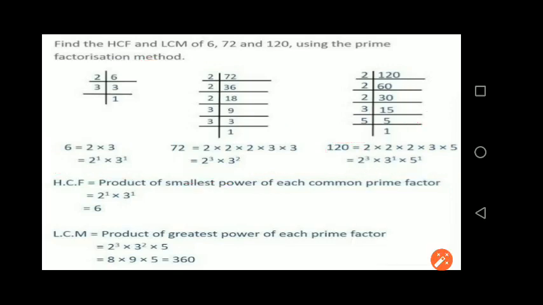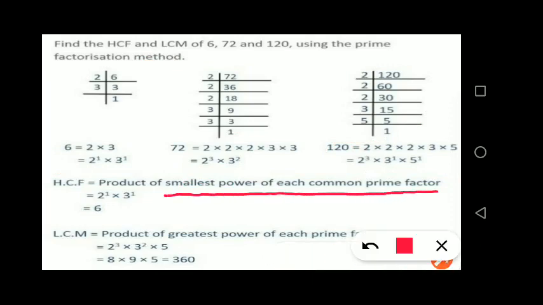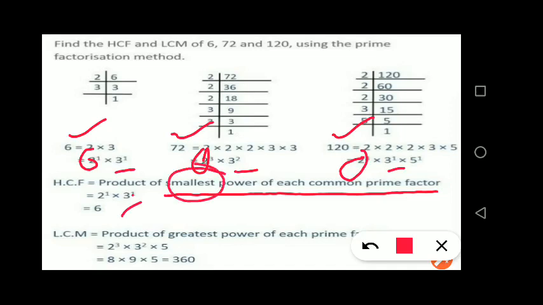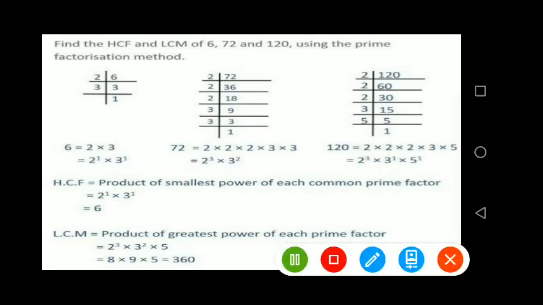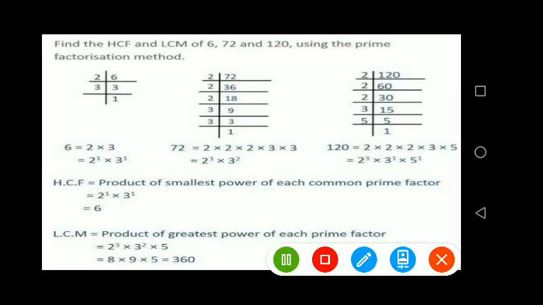So what will we choose for HCF? We want the smallest power of each common prime factor. So what are the common prime factors in 6, 72 and 120? Common prime factor 2. 2 is in everyone, so we have taken 2 here. And then 3. 3 is also in everyone, so we have taken 3 also. Now the smallest power we have to choose. Which power do we have to choose? Smallest power. So what is the smallest power of 2?